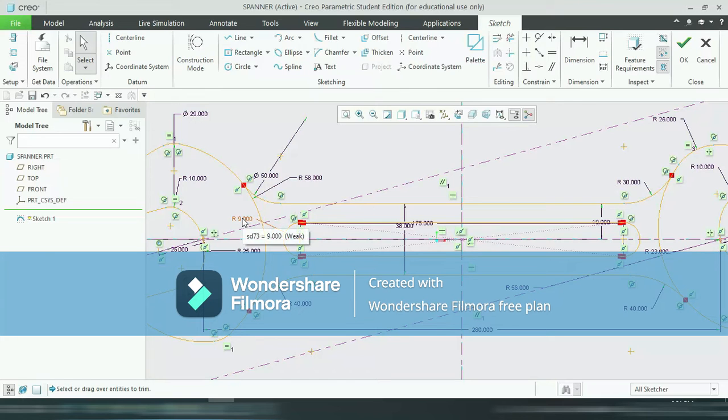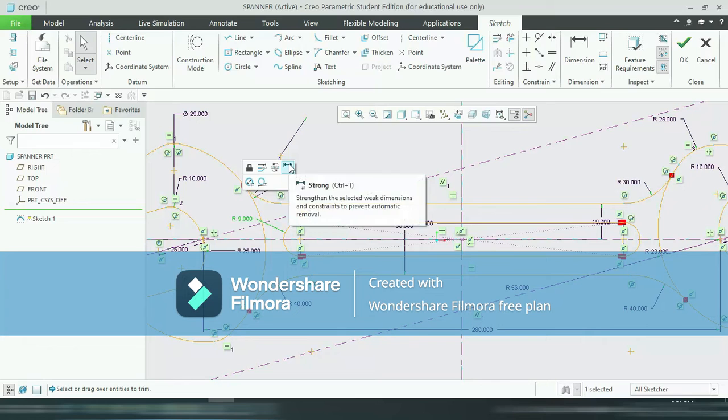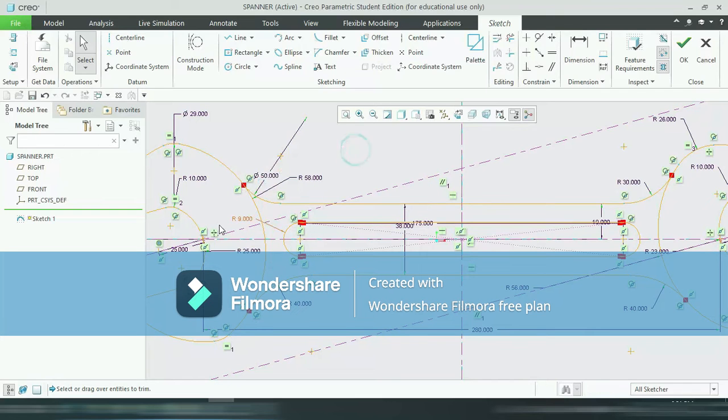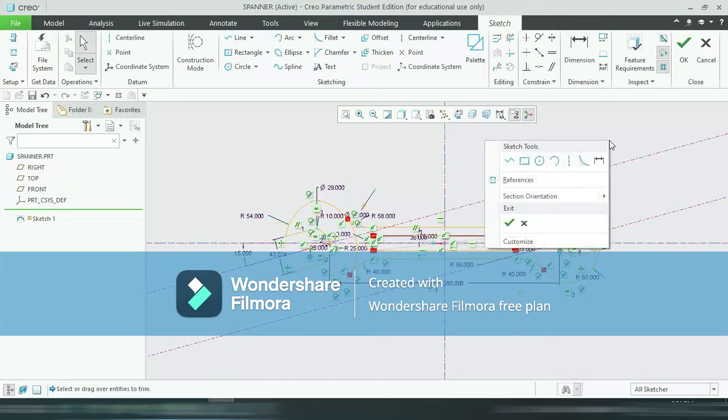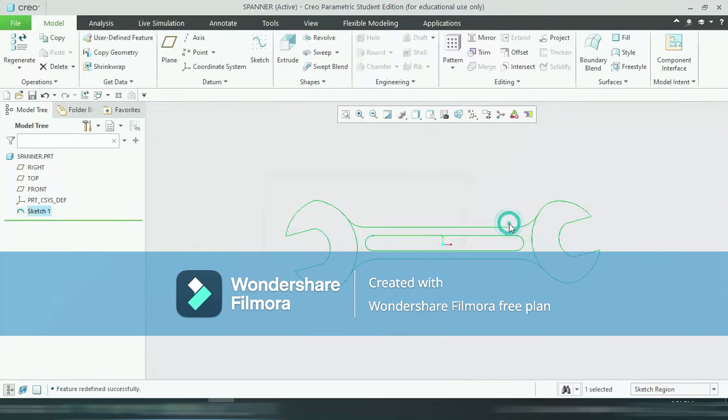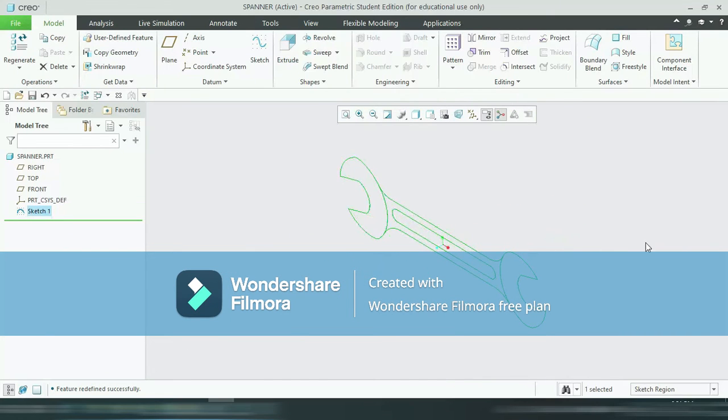This dimension is a weak dimension, so make it strong. Just click on it and go here and click on it. Its color is blue. Now its color is blue, but after clicking here we can make it strong. Now it's strong. Okay, now our part is ready. So click here. This is our part.